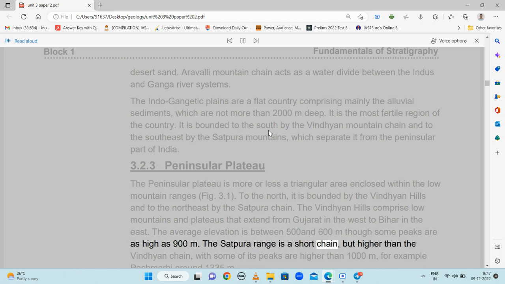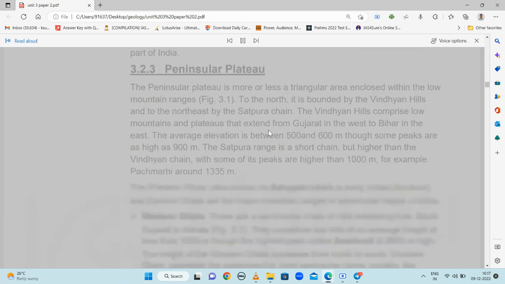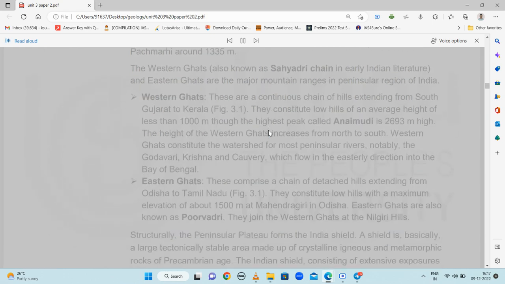The Satpura range is a short chain but higher than the Vindhya chain, with some of its peaks higher than 1000 meters, for example Pachmarhi around 1335 meters.